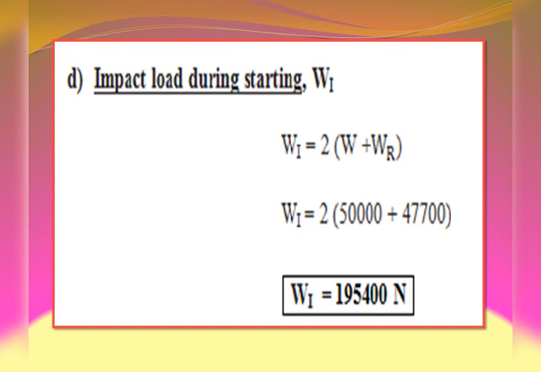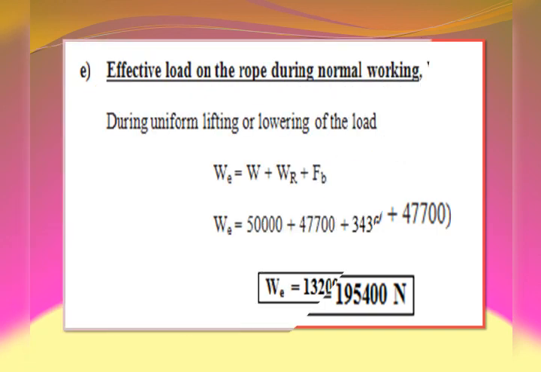Next load is the impact load during starting, denoted by W suffix I. W suffix I is equal to 2 times the weight W to be raised plus rope weight. So Wi is equal to 2 into 50,000 plus 47,700. So we get the value 1,95,400 Newton. This is the impact load during starting.